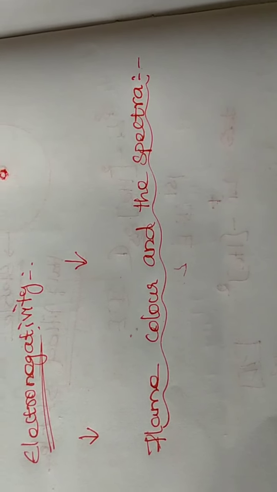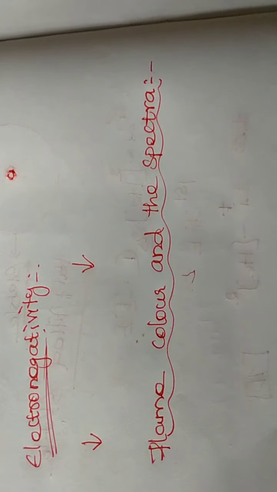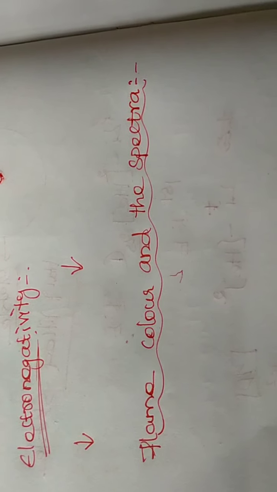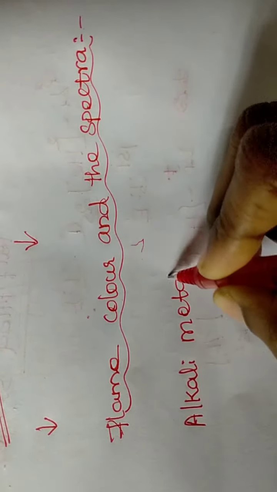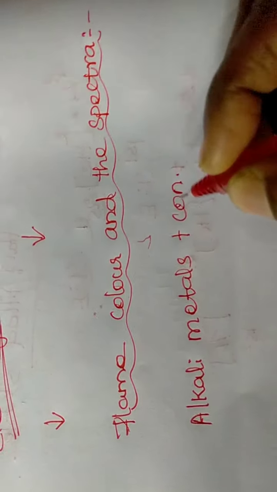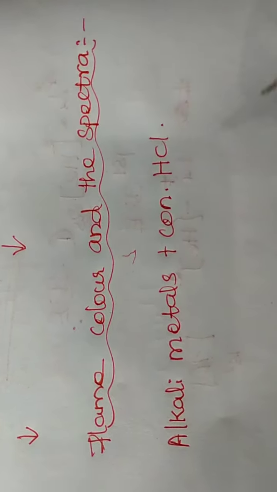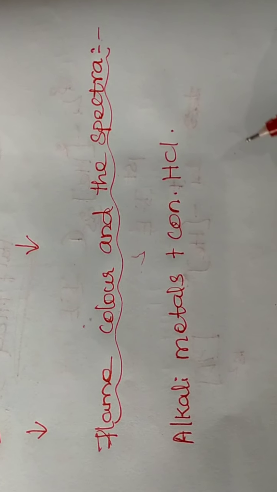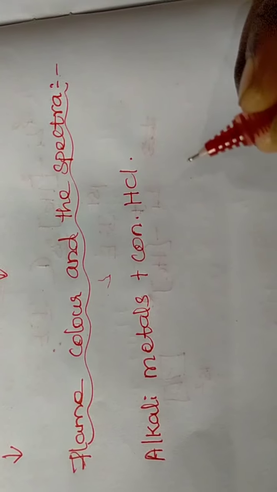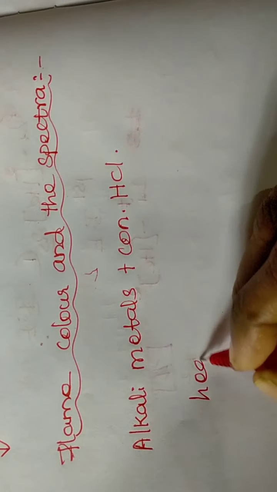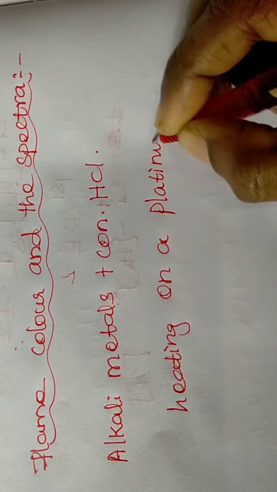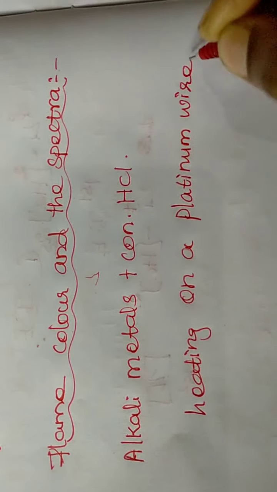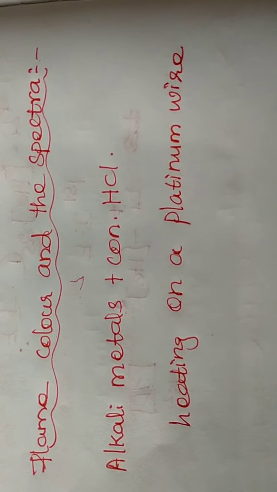When the alkali metals are moistened with concentrated hydrochloric acid, that paste is heated on a platinum wire in the flame.